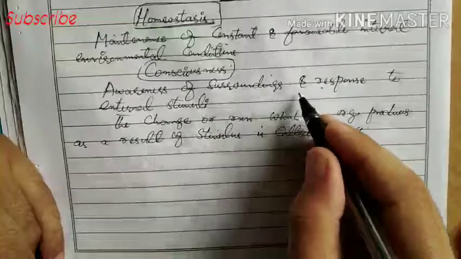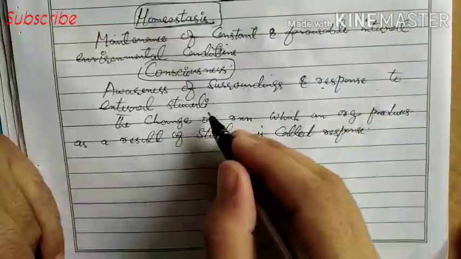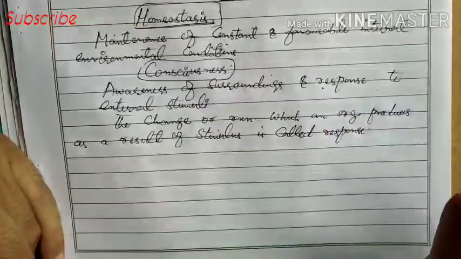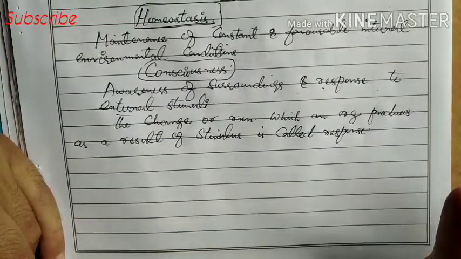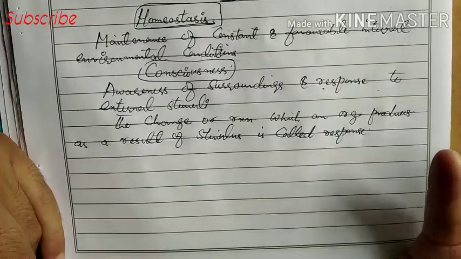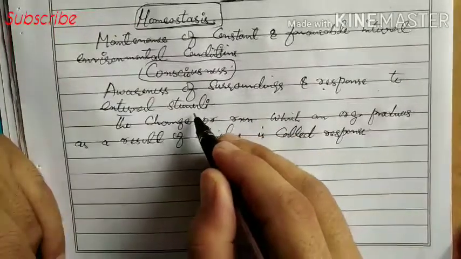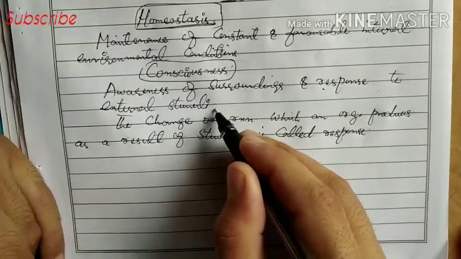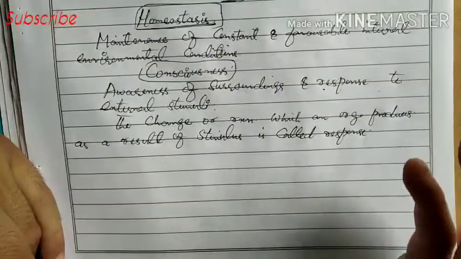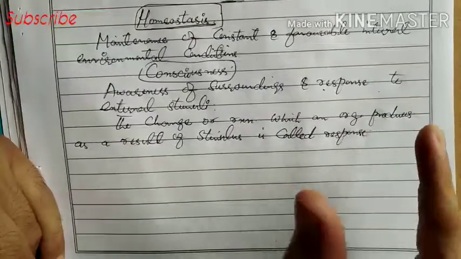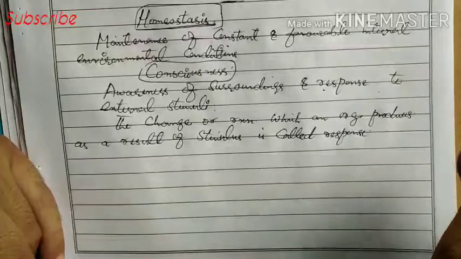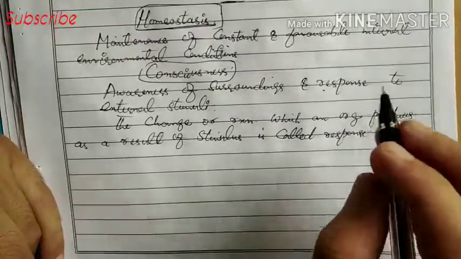It is a visible change. So awareness of surroundings and response to external stimuli mean a change in surroundings. This change can be physical, chemical, or biological. When there is change in the surroundings of an organism, the organism shows a visible change or reaction, and that is called response.